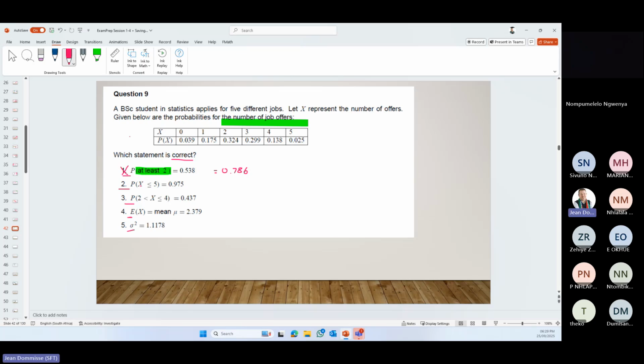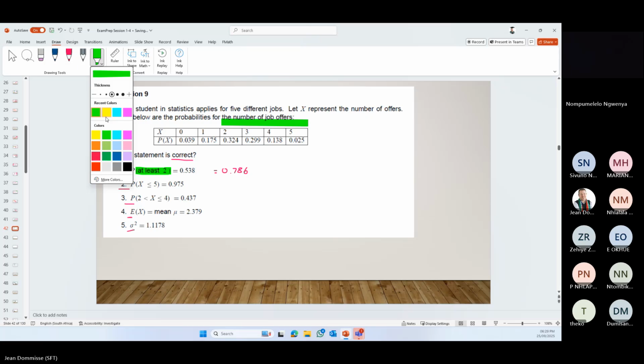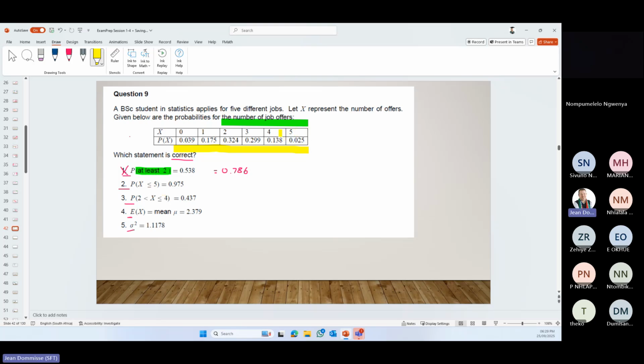Probability of x smaller or equal to 5. Okay, smaller or equal to 5, that is everything. Smaller than 5, but it includes 5, so that's everything. So that is supposed to be 1. So also incorrect.